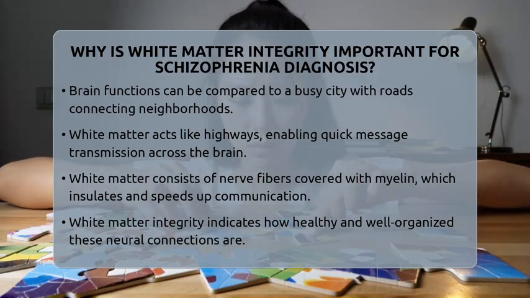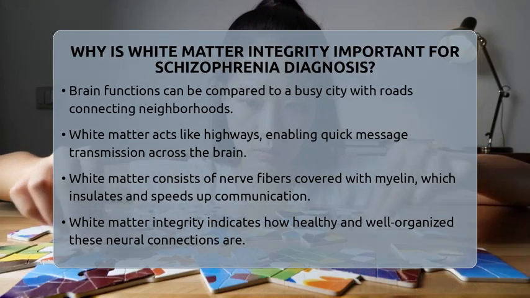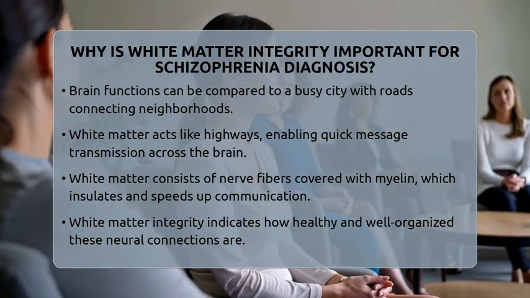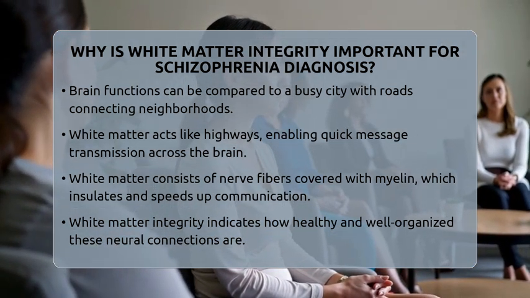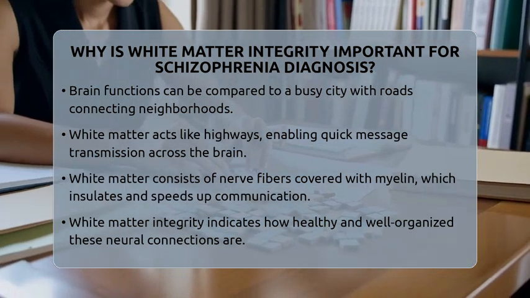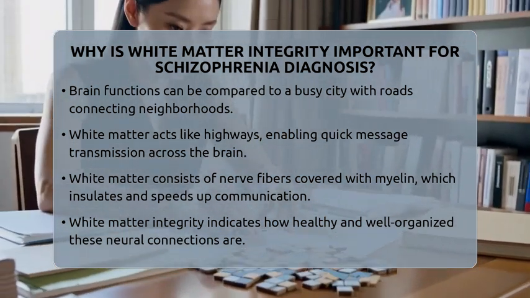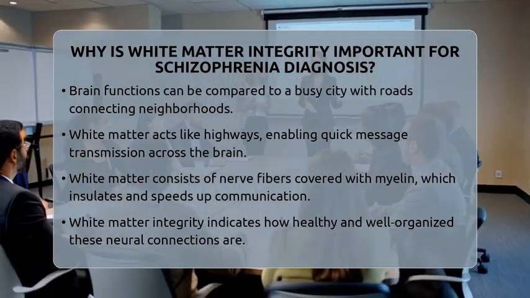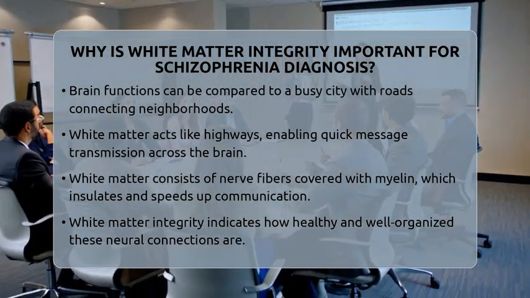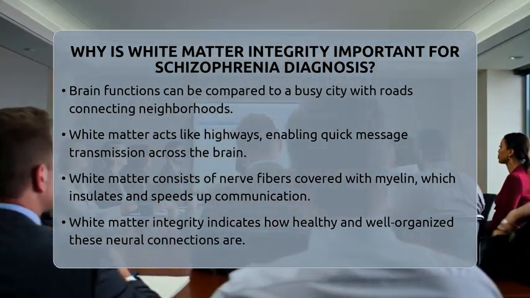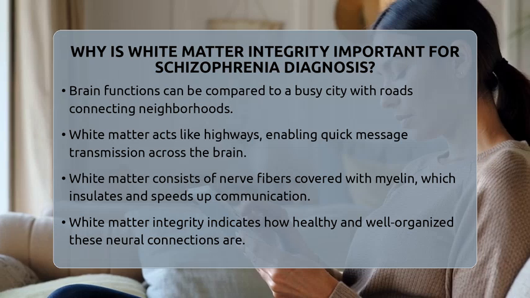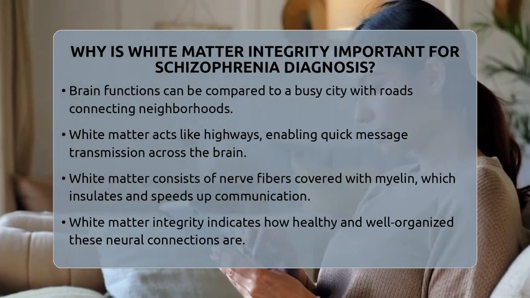Why is white matter integrity important for schizophrenia diagnosis? Imagine your brain as a busy city with roads connecting different neighborhoods. White matter is like the highways that allow messages to travel quickly and smoothly across the city. When these highways are damaged or not working properly, traffic slows down, and the city's functions get disrupted. That's similar to what happens in schizophrenia.